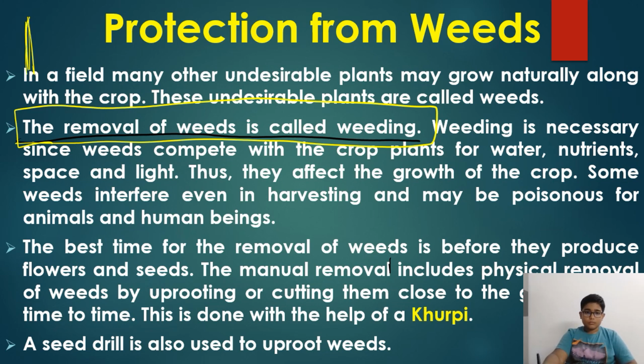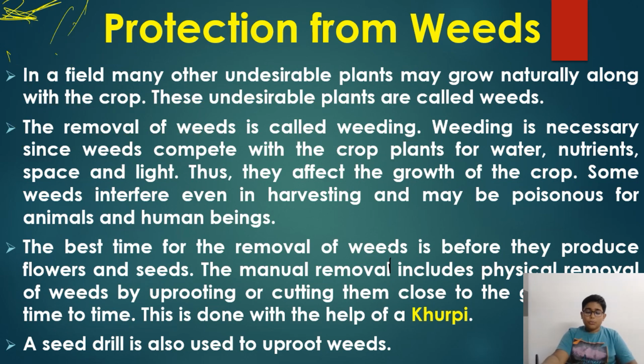Wait, sorry. I said that weeds are insects, but weeds are not insects. Weeds are undesirable plants which grow. See, here is some plant, and here undesirable plants grow everywhere, and they take everything, space and light. So farmers have to cut them from here, and cut and throw them. This is done with a tool known as khurpi. See this bold highlighted word, khurpi. Okay, so this is done by khurpi.